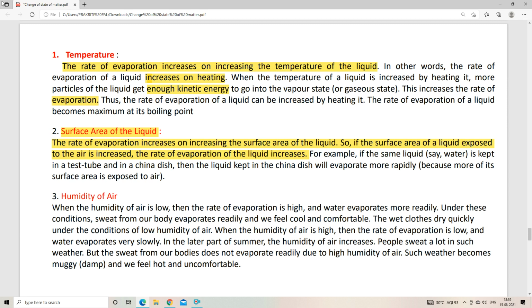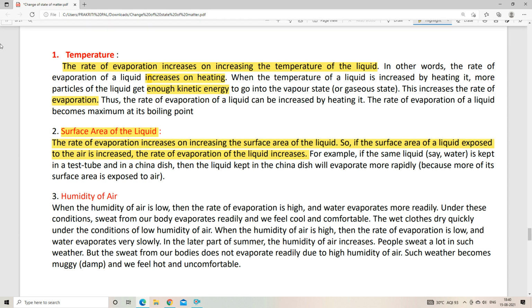I must say that your food is something liquid. So whenever the surface area is increased, what will happen? The evaporation process will become faster, right? So the liquid will convert into vapor faster. So your food will become cooler faster as compared to the first case. That is how we can do faster evaporation by increasing the surface area.